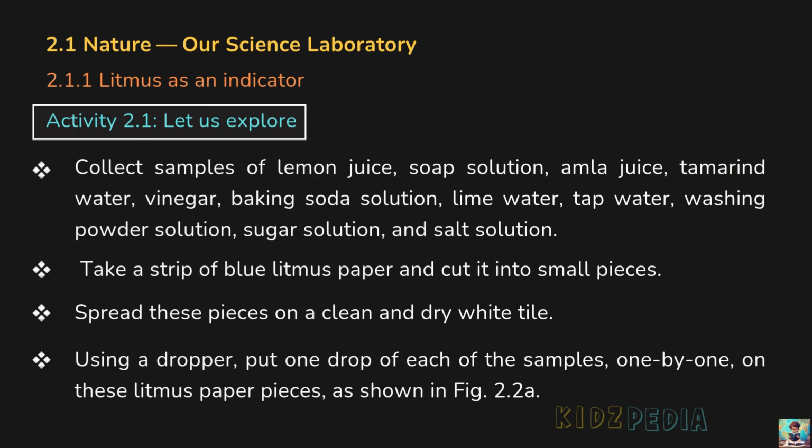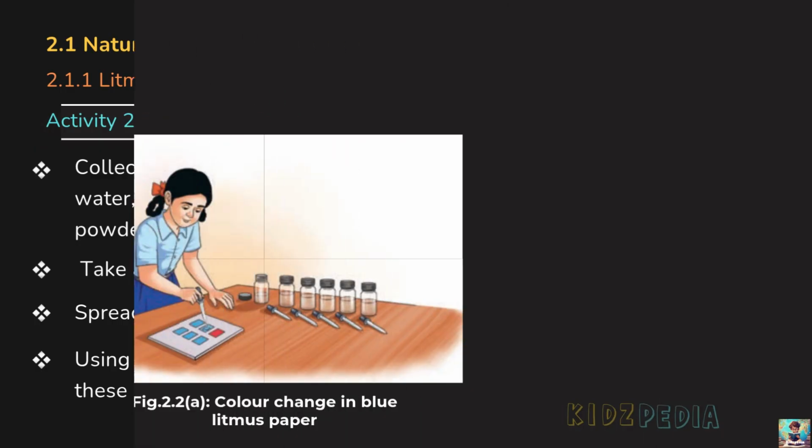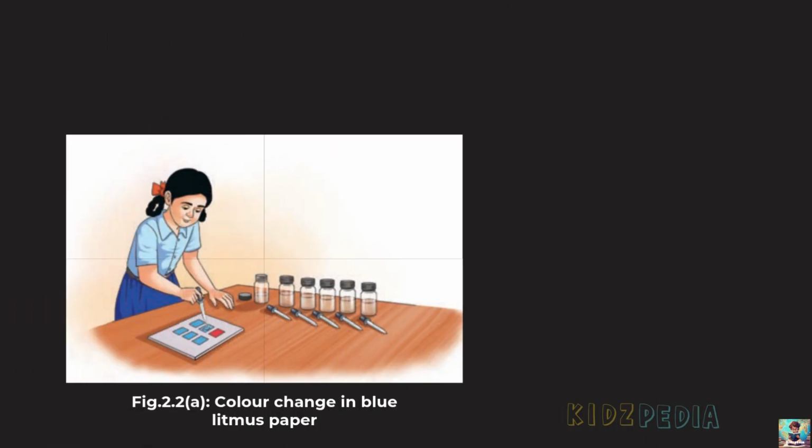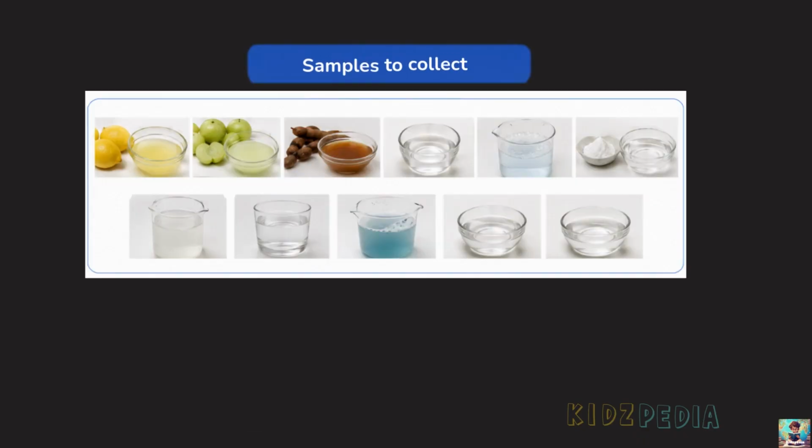Using a dropper, put one drop of each of the samples one by one on these litmus paper pieces as shown in figure 2.2a. So, this is an activity using blue litmus paper. We will collect different samples such as lemon juice, amla juice, tamarind water, vinegar, soap solution, baking soda solution, lime water, tap water, washing powder solution, sugar solution and salt solution.